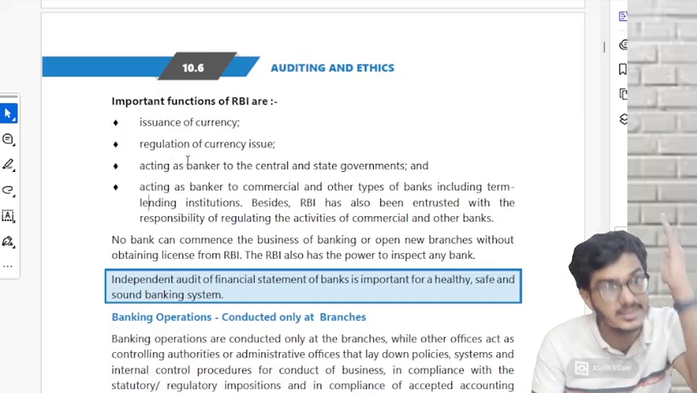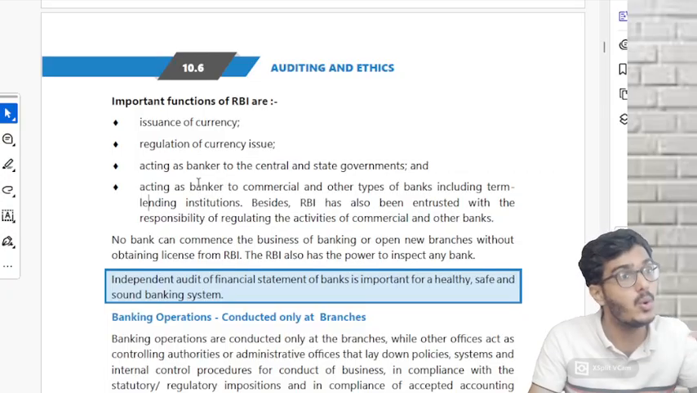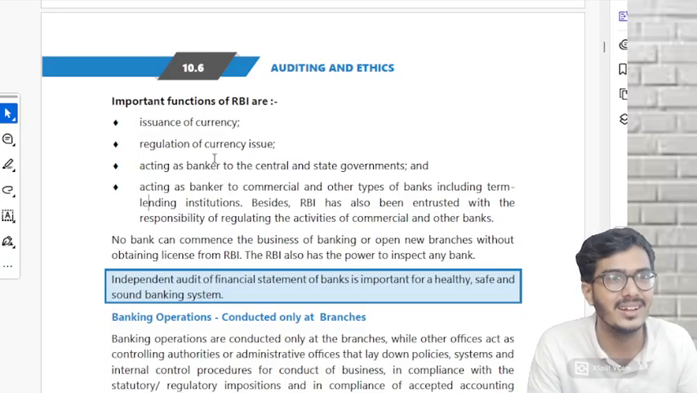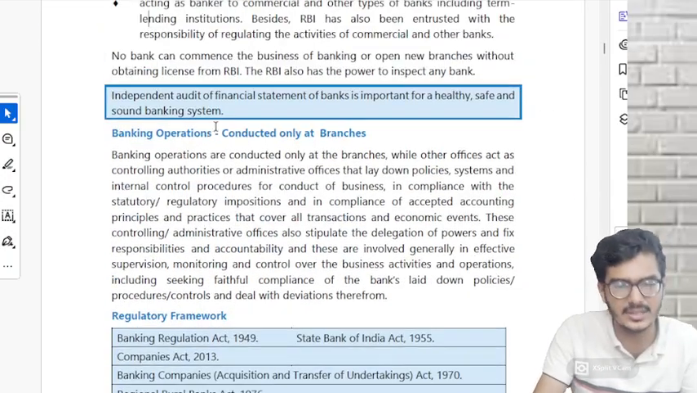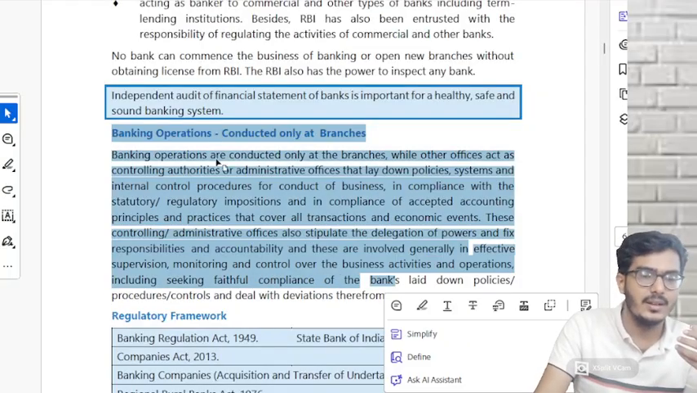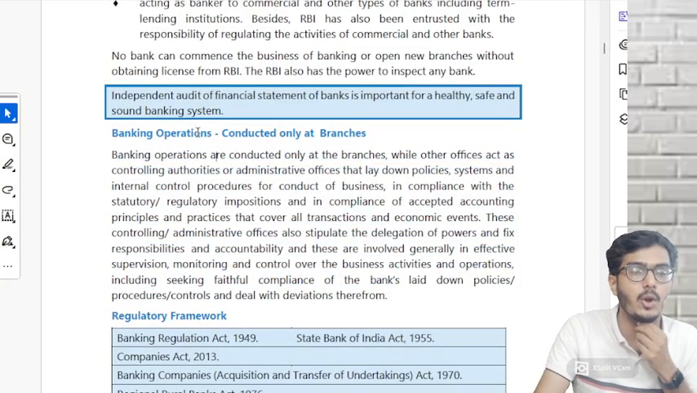But for example, sometimes they ask, "Who is Jingle Lala?" Why? Simple, right? Correct or not? 12/7. Then this is the entire RMN. What they're trying to tell is that banking operations are conducted only at branches.